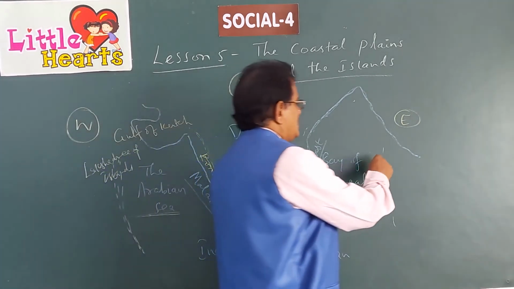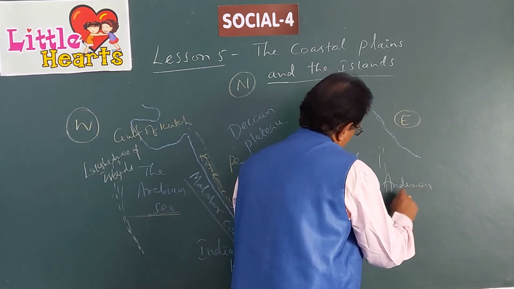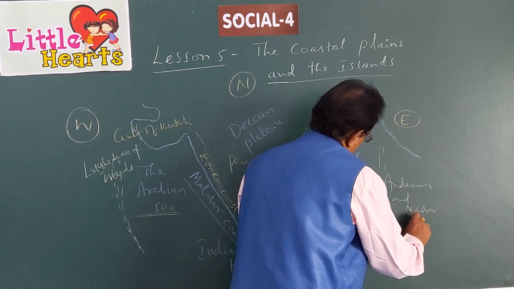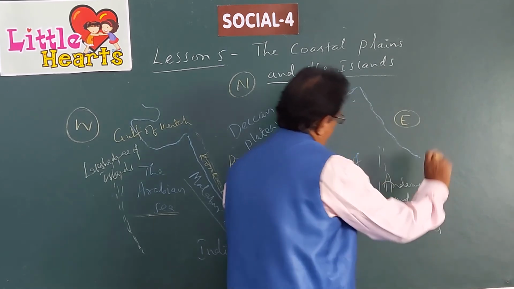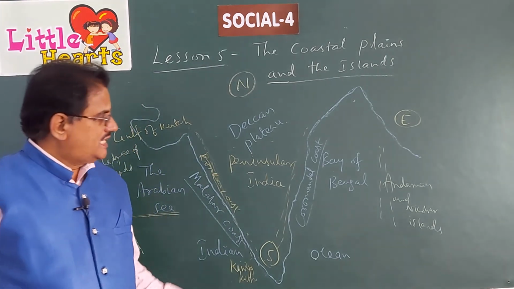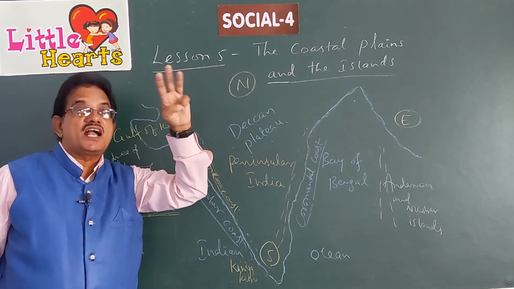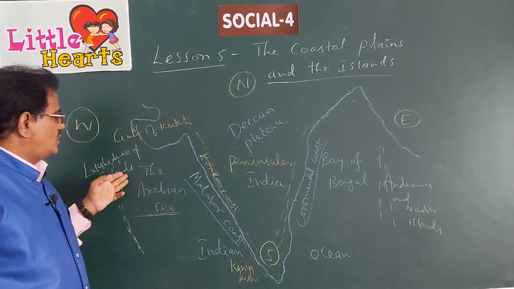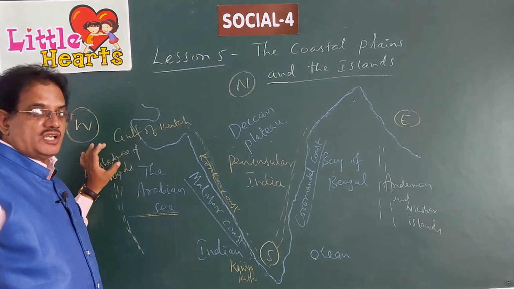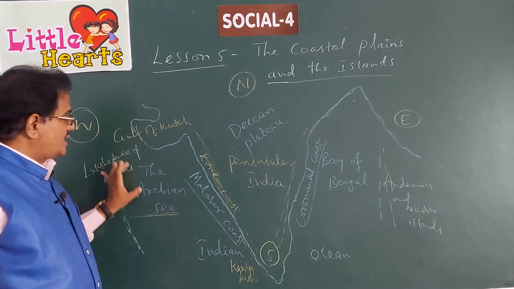Here we see Andaman and Nicobar Islands. The Lakshadweep Islands are just 36, whereas in Andaman and Nicobar Islands there are 300 islands. Here there are only 36 islands. These are called Lakshadweep Islands. The capital city of Lakshadweep is Kavaratti. These are located in the Arabian Sea.